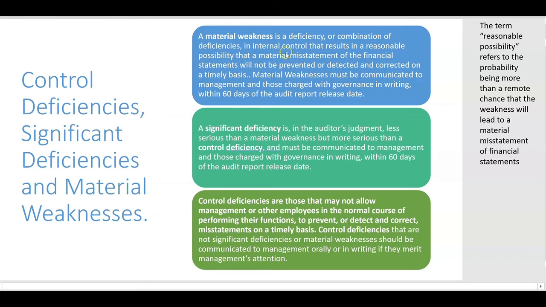So if there's a material weakness, then in the auditor's judgment, that results in a reasonable possibility, and reasonable possibility refers to the probability being more than a remote chance that the weakness will lead to a material misstatement of financial statements. So the term reasonable possibility here refers to the probability being what? More than a remote chance that this material weakness will lead to what? A material misstatement of financial statements.